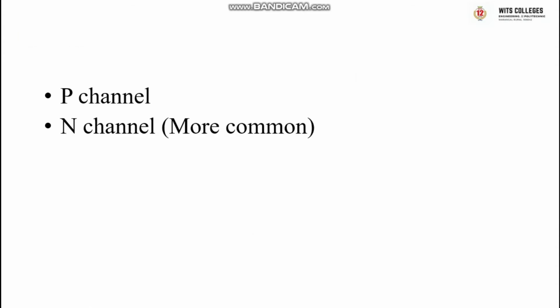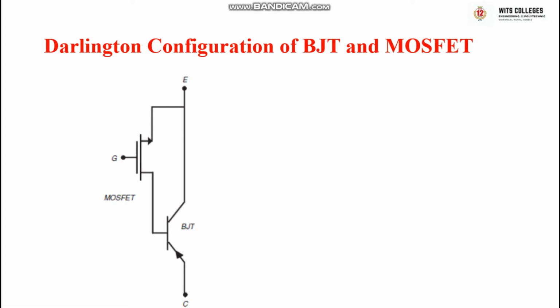Basically, there are two types of channels, P channel and N channel. N channel is more commonly used than the P channel. So this is the Darlington configuration of BJT and MOSFET. If you observe, this is the MOSFET and this is the BJT. The integration of BJT and MOSFET is known as IGBT.